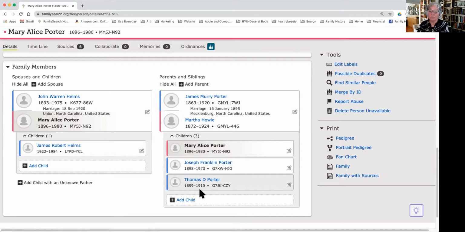So you merge one person at a time. So I started with merging Martha. Then I went and merged her daughter, and then I realized I had to merge her husband too. But in the process, it gave me a lot more records on each page, and the whole family now looks complete. And I can go ahead then next and check out all the record hints and add additional things. Just wanted to show you how merge and review worked.